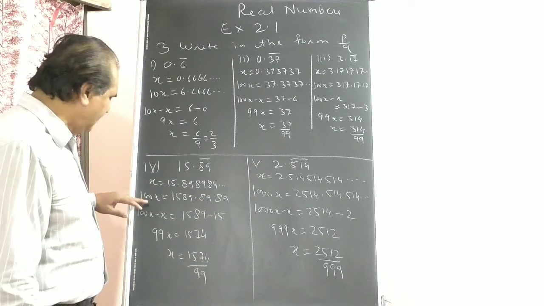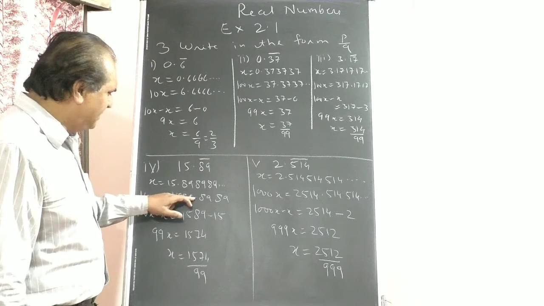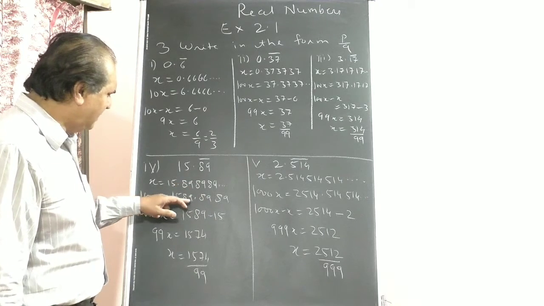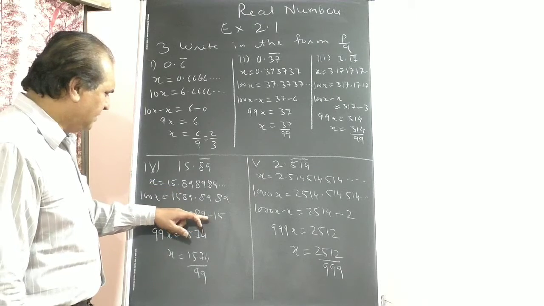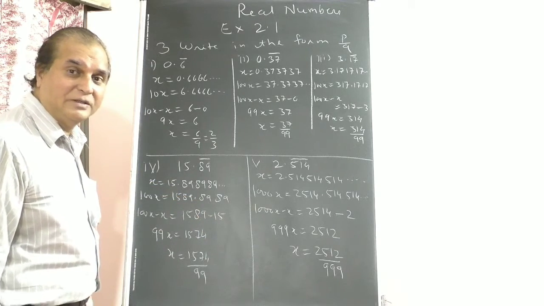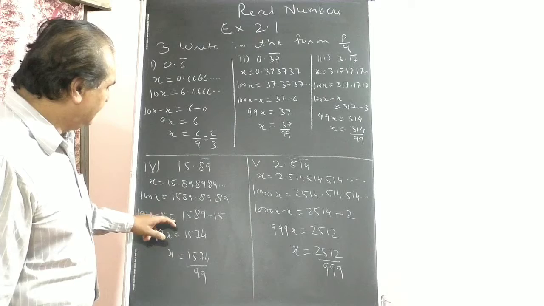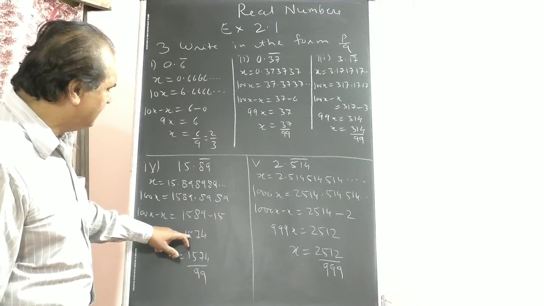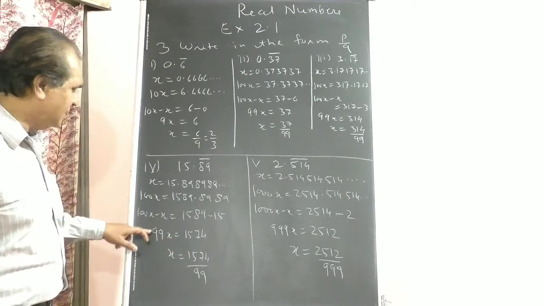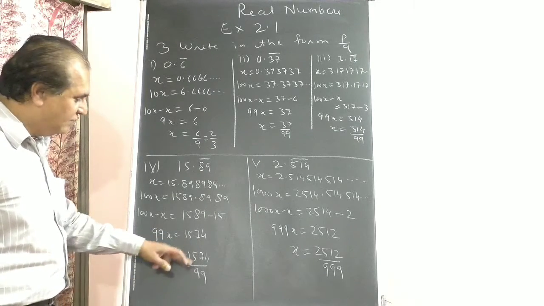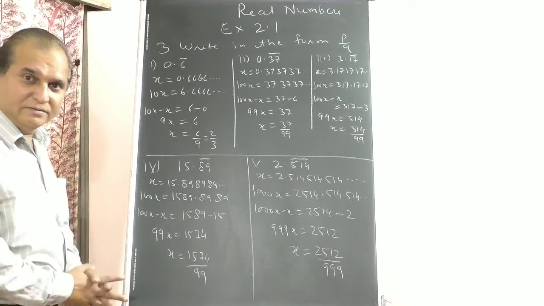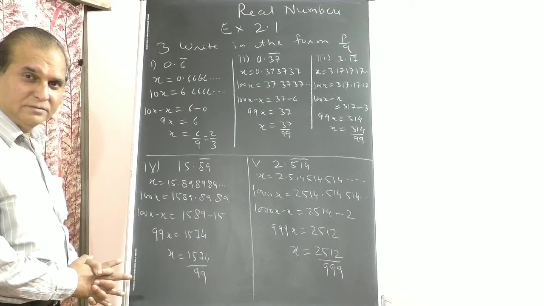Subtracting 1 from 2, 100x minus x. After the point, forget. Just 1589 minus 15, because after the point it is the same. So 1589 minus 15 is 1574. 100x minus x is 99x. x equals 1574 upon 99. Understood? Easy?